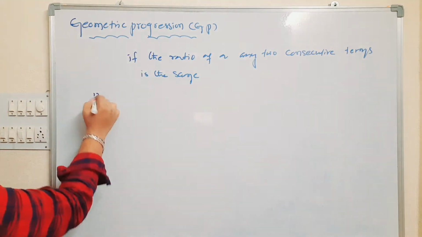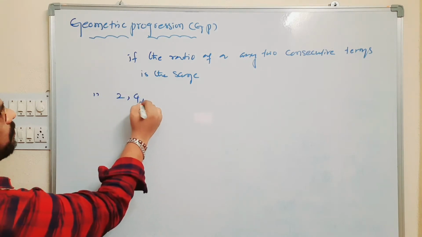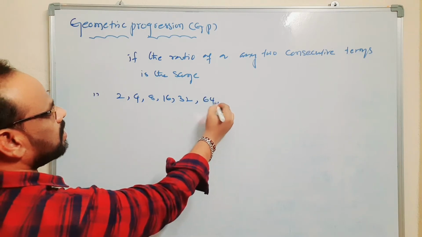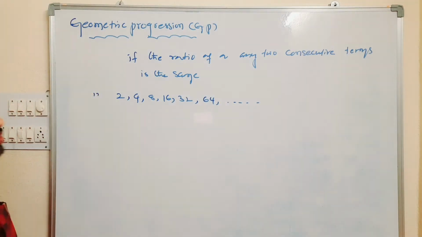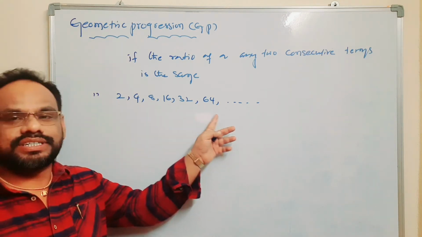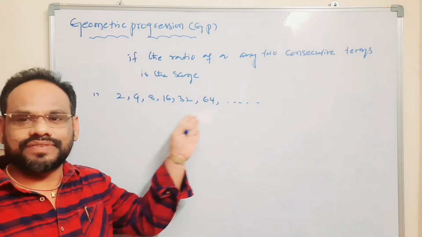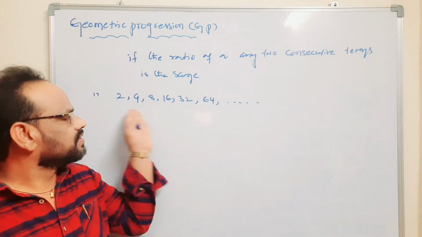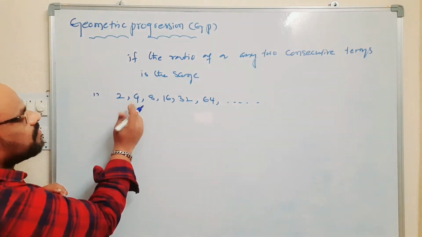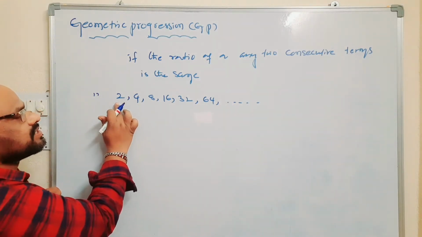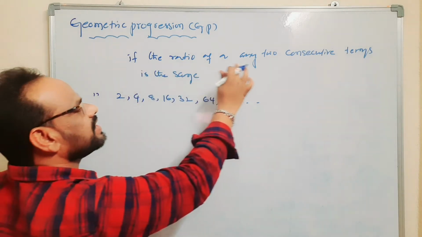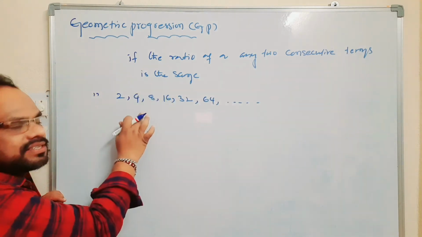Take one example: 2, 4, 8, 16, 32, and 64, and so on. Observe here: 2, 4, 8, 16, 32, and 64. This is a non-zero sequence, a sequence with non-zero terms. Observe here the ratio of a particular term and just the previous term, or if the ratio of any two consecutive terms is the same, then it is called geometric progression.